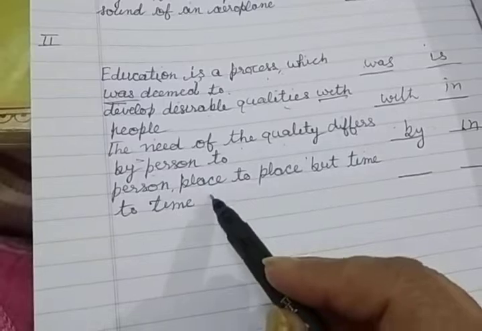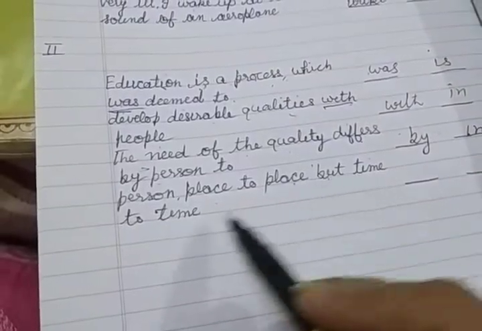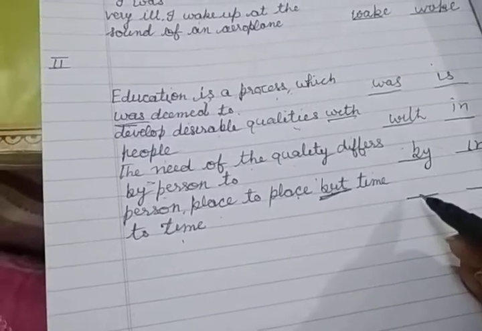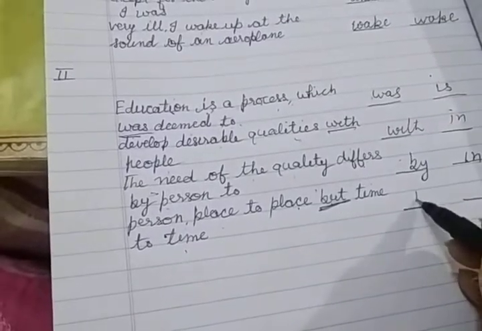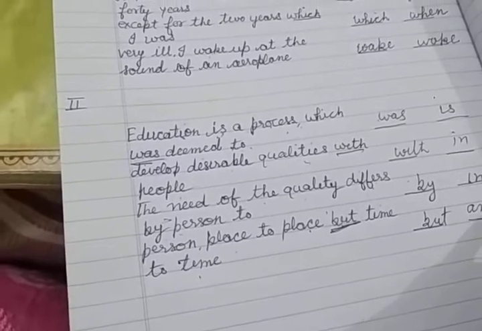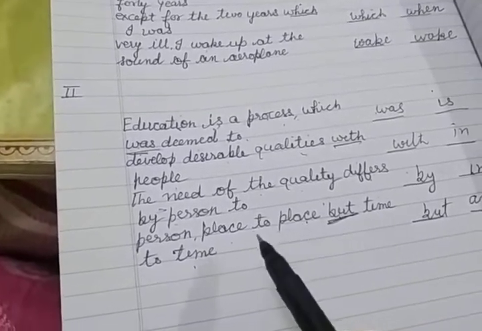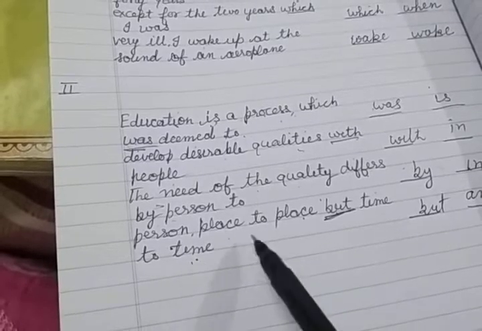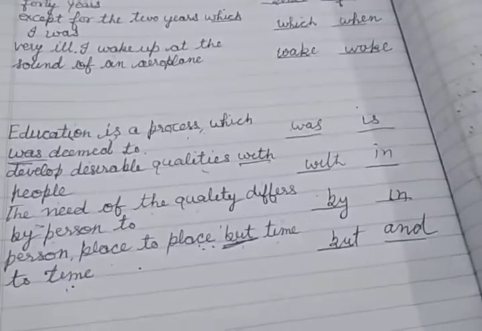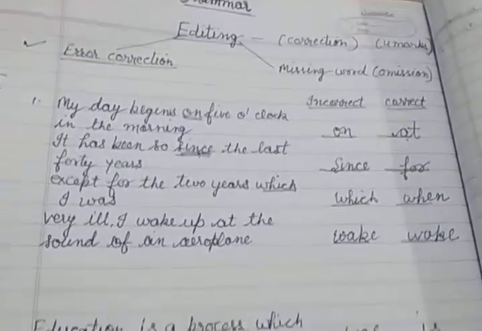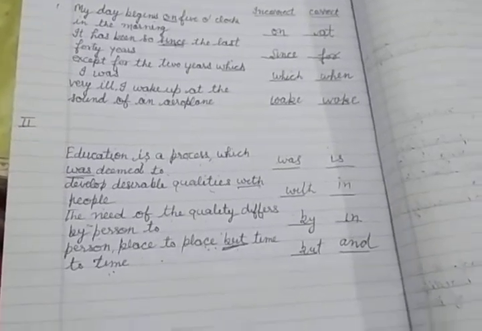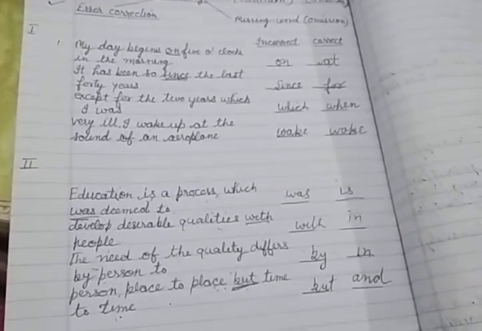Person to person, place to place, but time to time. Here the mistake is of conjunction. But की place पे we should use "and". Okay. The need of quality differs in person to person, place to place, and time to time. So here we have done 2 passages, and I will give you 1 passage for your homework. Okay.